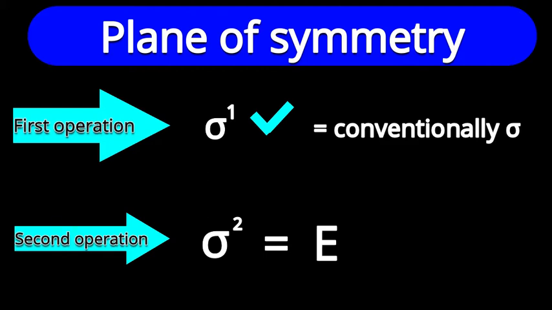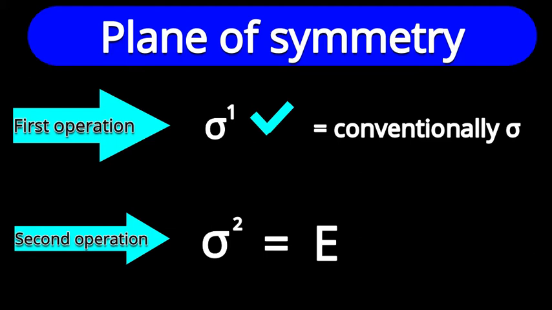But there is a difference. First, sigma is a symmetry element, and now sigma is a symmetry operation. Symmetry element is a plane and symmetry operation is a reflection.